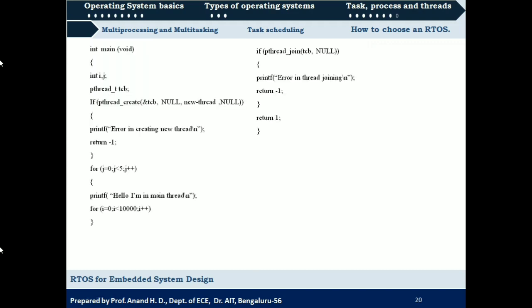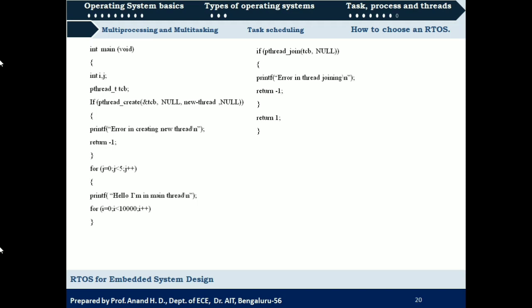So next we have the main function or main program. In that again we have two variables i and j, which are of integer type. Then we have a variable of type pthread_t, which acts as a handle for the new thread, and then the tcb, which is going to act as a pointer for the new thread.